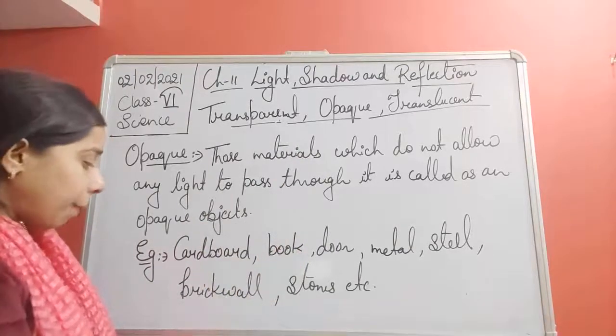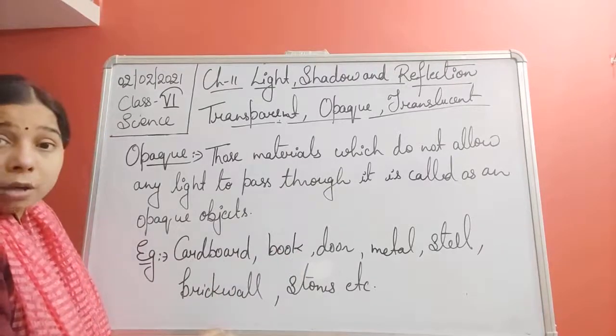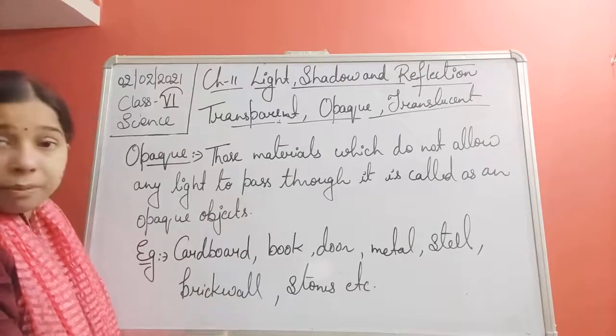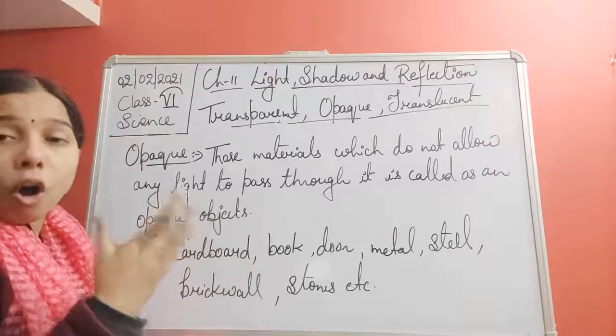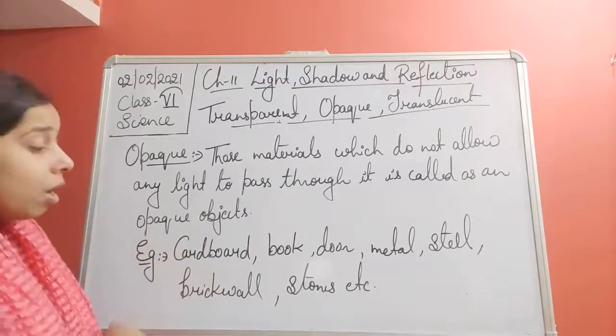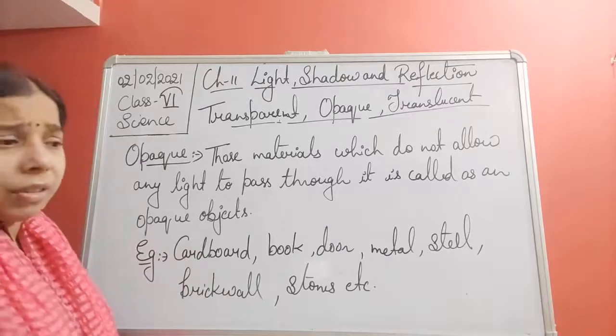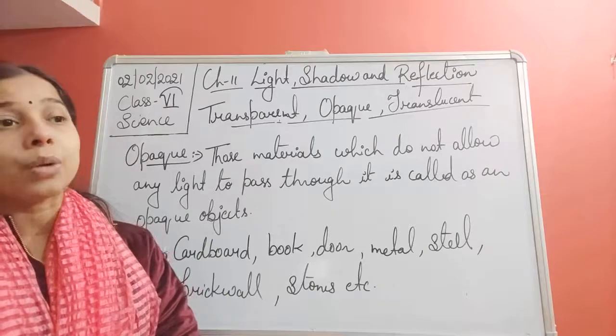So this happens in the cardboard, in the brick wall, students. You see, your room in your house is made up of a brick wall, and that is why we are not able to see the objects present inside the house. Or a stone. If a thing is made up of stone, then also we are not able to see what is present inside.